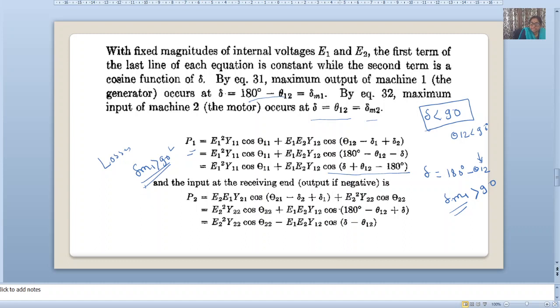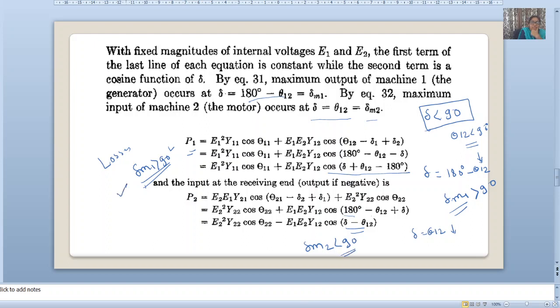While at the receiving end, this term will be maximum when delta is equal to theta 12. In the case of a system consisting of the losses, this theta 12 is less than 90, which means delta m2 is less than 90. Got it?